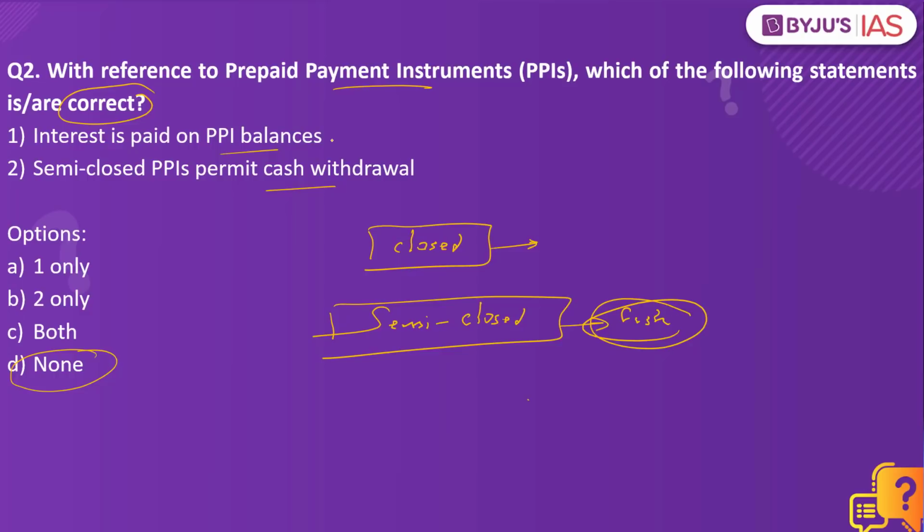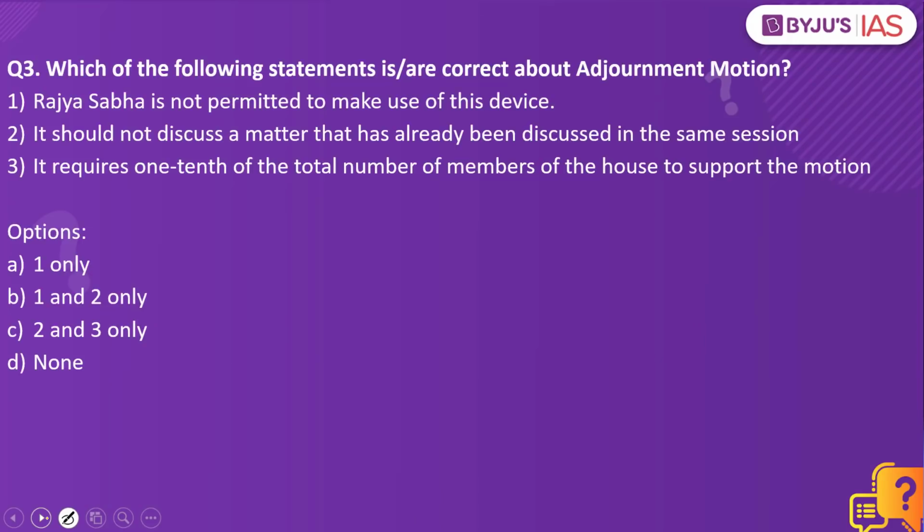Now when it comes to the first option, will Myntra pay you any interest? No. Will Paytm pay you any interest? No. So interest is not paid on the PPI balances. Now when it comes to the second statement, semi-closed PPIs permit cash withdrawal? No. Paytm does not allow you to withdraw cash, but it only allows you to use your cash for goods and services, which is why both the options are wrong. The answer would be none. Now let's look into the next practice question.